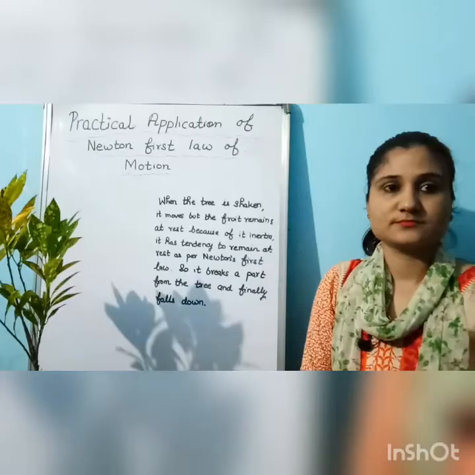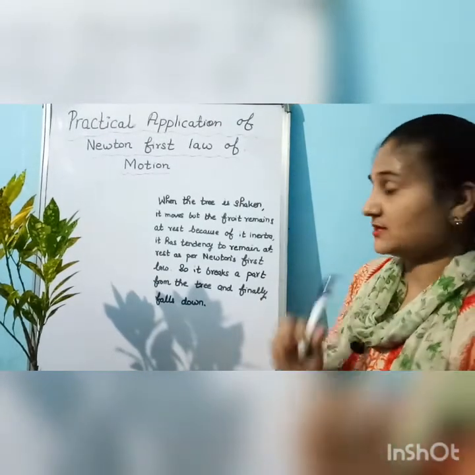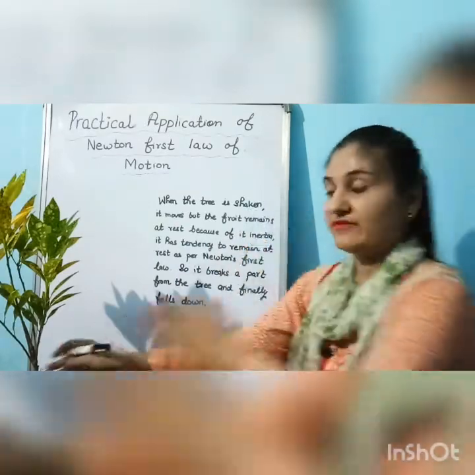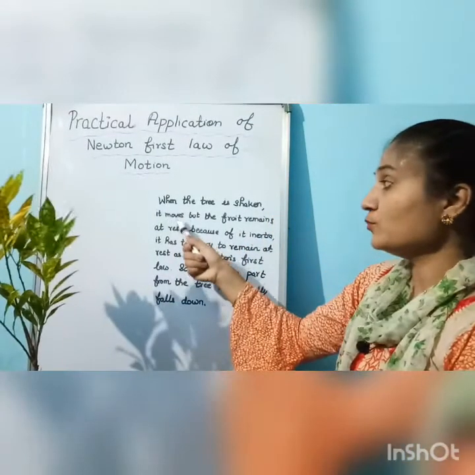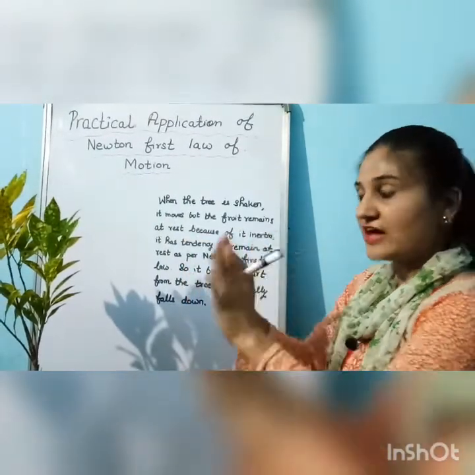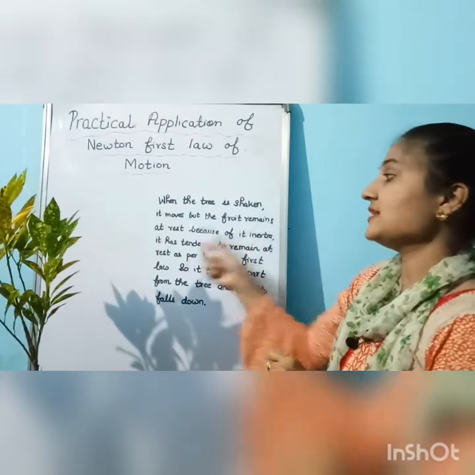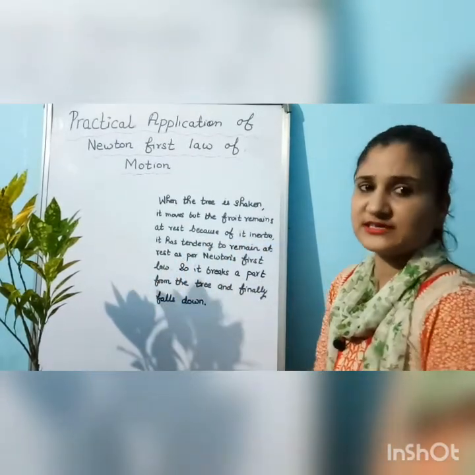Okay. So how will you write the answer for this? For this answer: when the tree is shaken, that means when we apply a force on this tree and shake it, it moves. Why does it move? Because we have applied an external force. But the fruit which is on the tree remains at rest. Why?